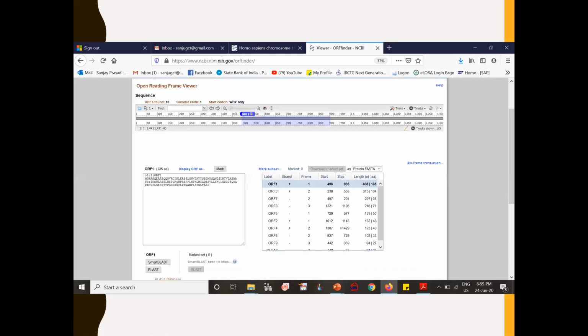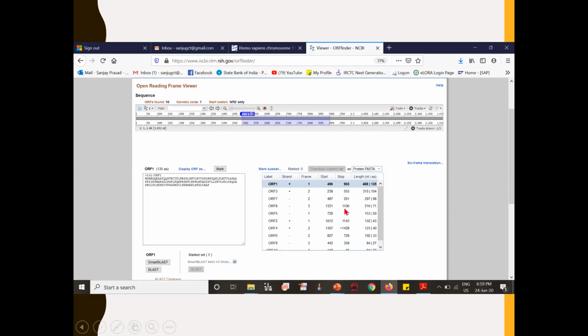So the result will appear something like this. These are all the screenshots I have taken from the program with one example. The output of the ORF Finder will be this frame viewer. You can look at the shaded regions of ORFs. If you see here, the total number of ORFs found in the given sequence is 10 ORFs using genetic code 1, that means the standard genetic code, and the start codon used for identifying ORFs is ATG only. So all the 10 ORFs that are found in the given DNA sequence are listed here.